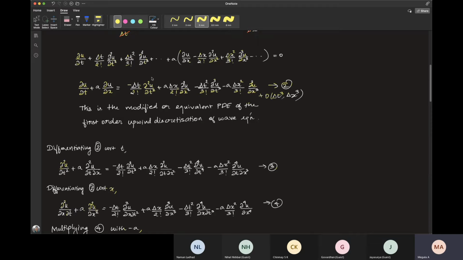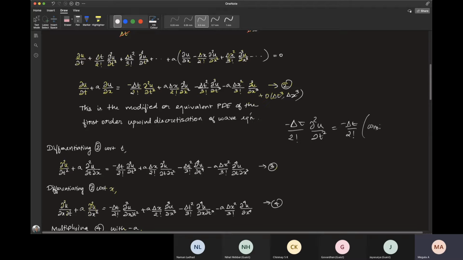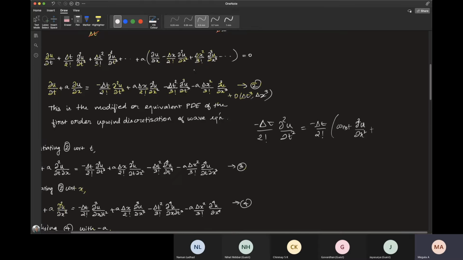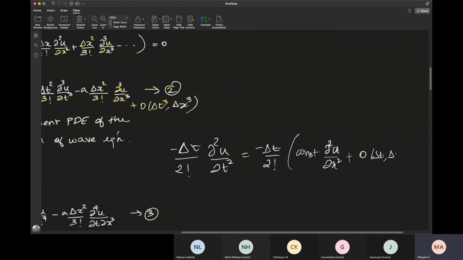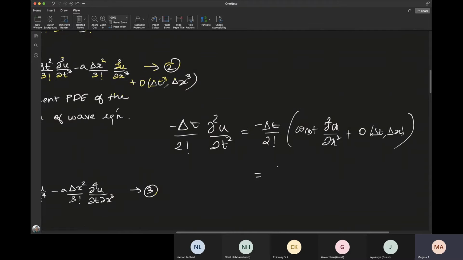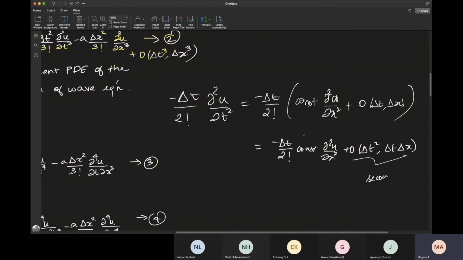So this can now be written as some constant into dou squared u by dou x squared plus order delta t squared comma delta t delta x. So this gives second order accuracy.